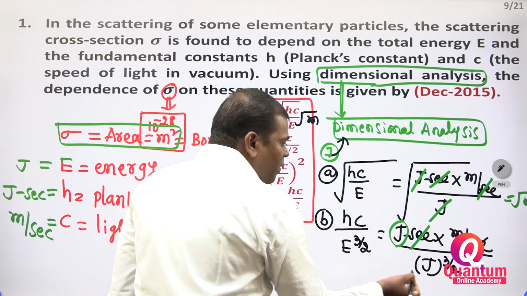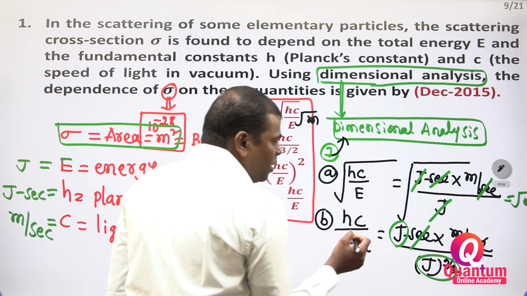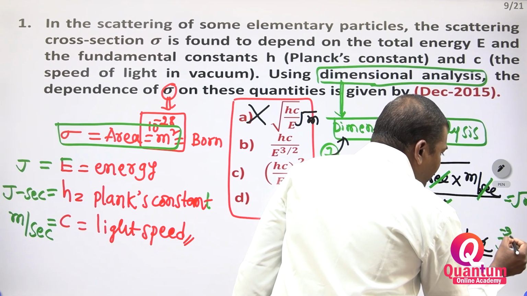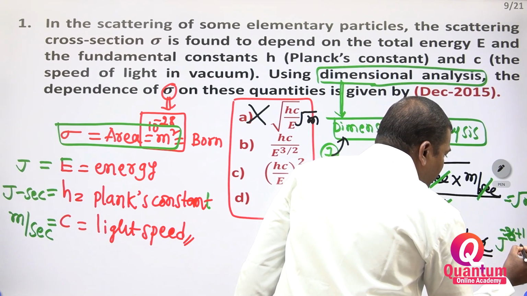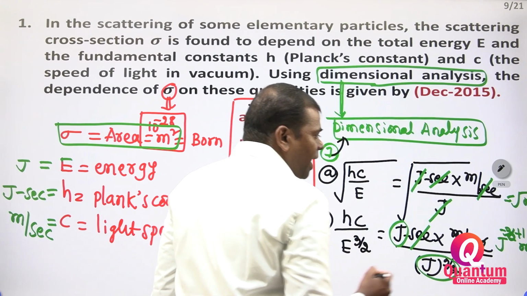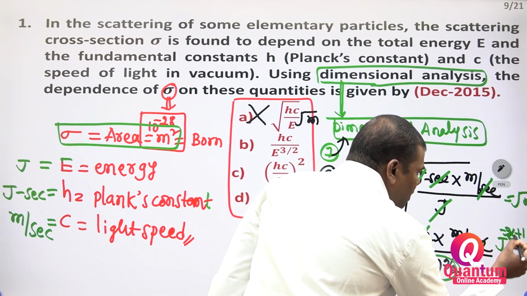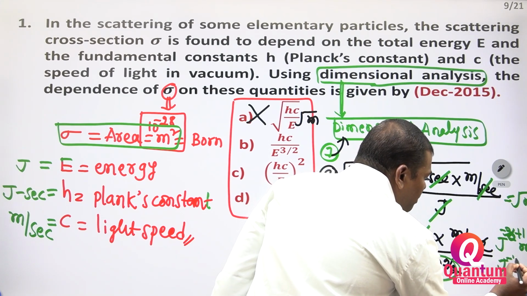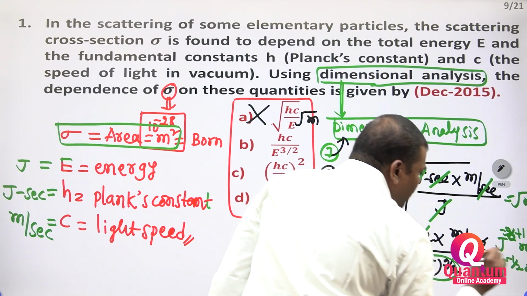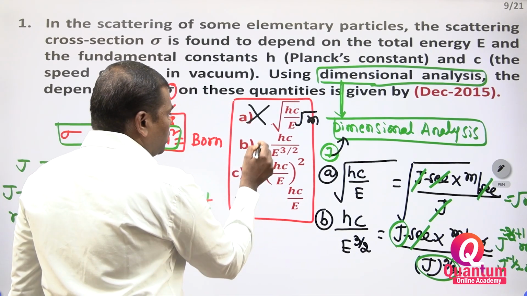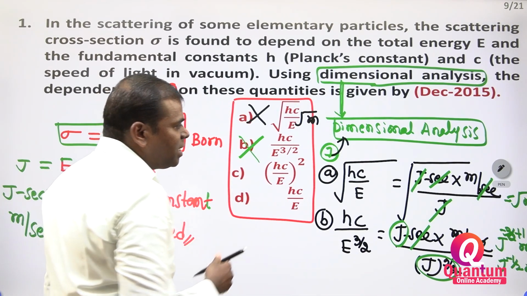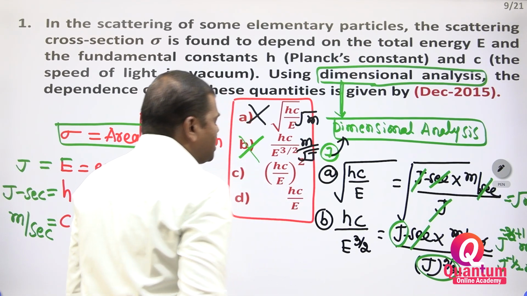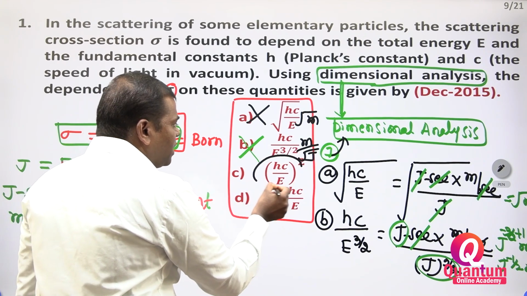Here joule to the power of 3 by 2 in the denominator and joule to the power of 1 in the numerator gives joule to the power of minus 3 by 2 plus 1, into meter. Joule to the power of minus 3 by 2 plus 1 is joule to the power of minus 1 by 2, into m. So this is also not correct. This is meter by root joule.